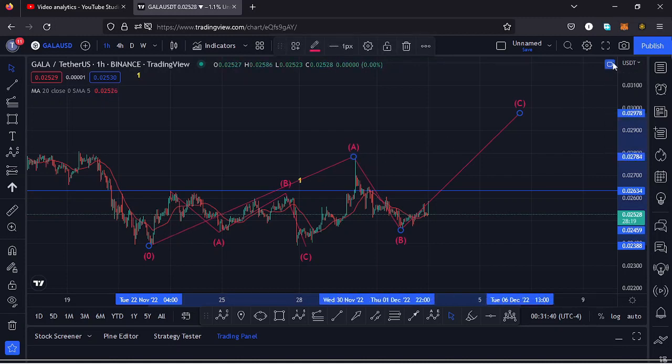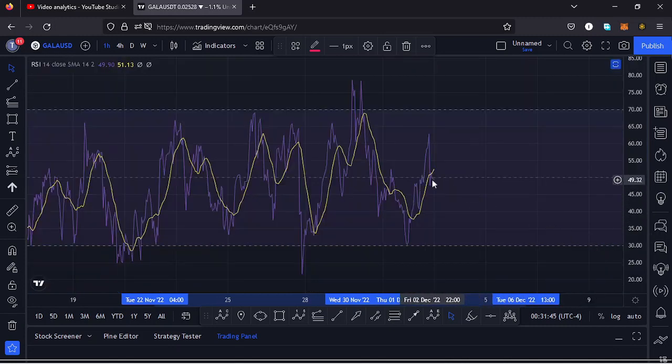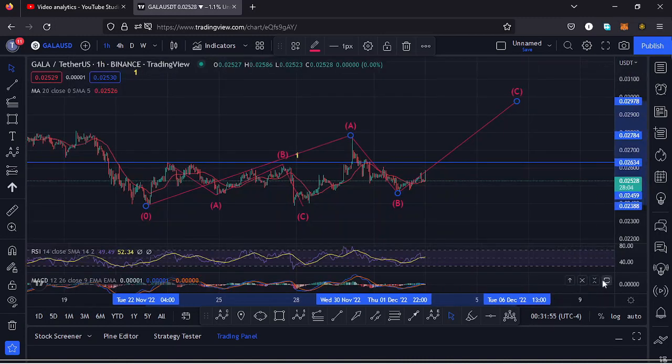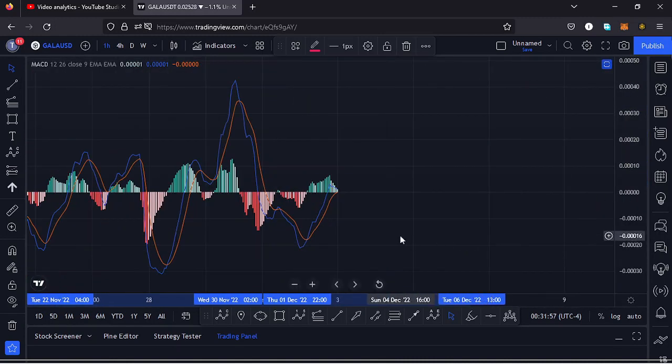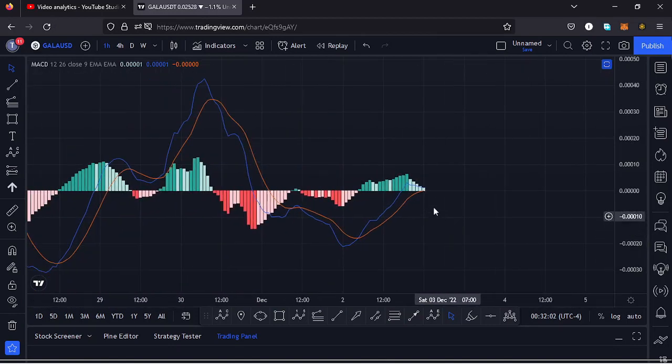Also taking a look at the indicators to see what movements will be supported here on the 1 hour RSI. On the 1 hour RSI, we are trading at around the 49 mark, meaning we have massive room for us to support any movements to the upper side in the formation of that wave C. Also taking a look at the MACD, here on the MACD we have printed a bullish cross, and that would mean higher prices are coming our way, though we are seeing a bit of a decrease in the buying momentum, and that would mean maybe soon we might be able to print a bearish cross. So let's be patient and see how that plays out, and I'll keep you updated.